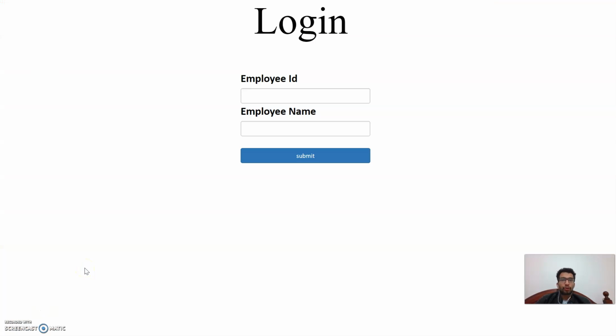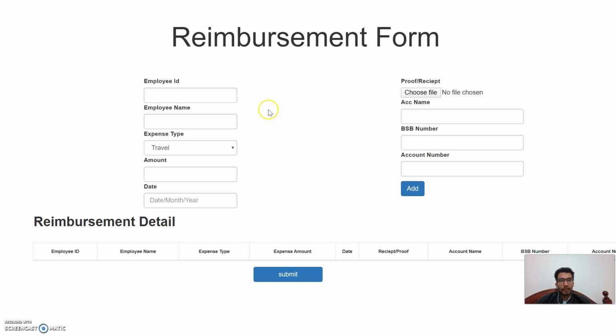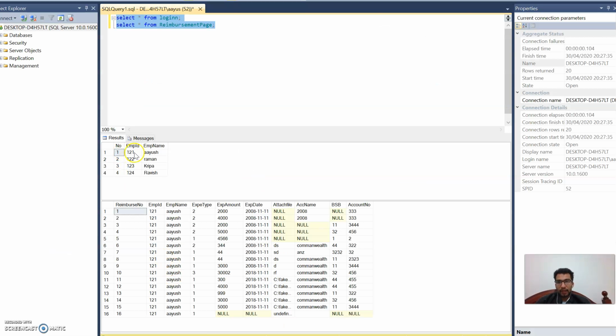Now I'm going to show you the running application. When the employee enters his ID and his name, he is able to move to the next screen. When I click on submit, the reimbursement form screen will open. At the back end, I'll show you that ID: this is the ID 121, and it is saved here as well. So that is how it works.